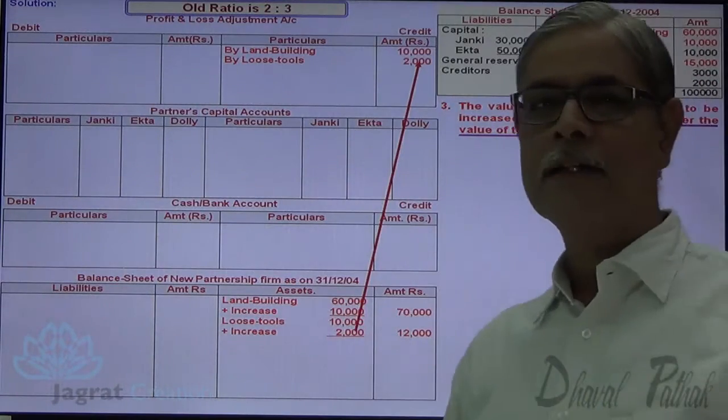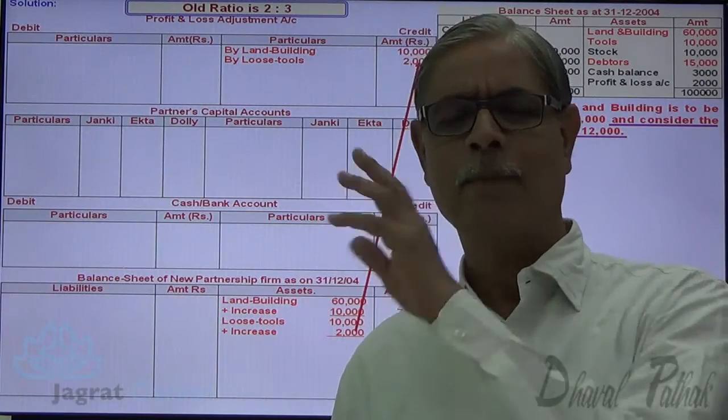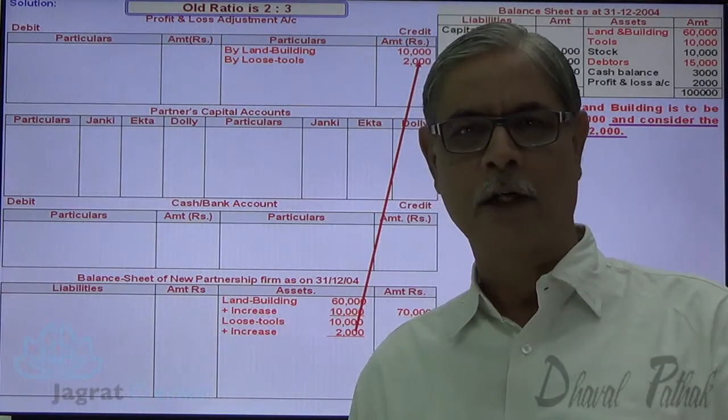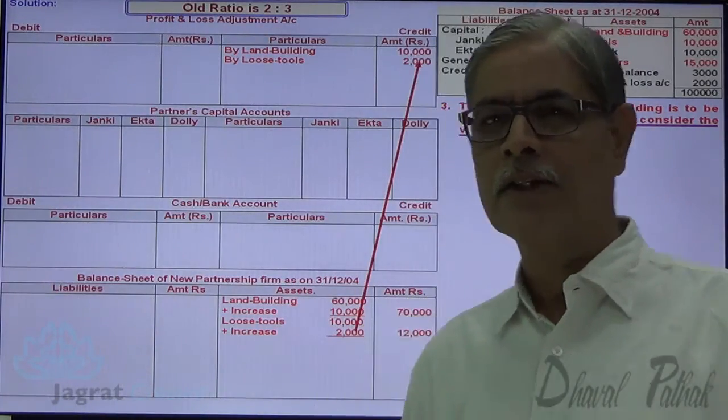Journal entry for that is tools account debit to profit and loss adjustment account credit. The other name of profit and loss adjustment account is revaluation account. You may write the entry tools account debit to revaluation account credit. Next.